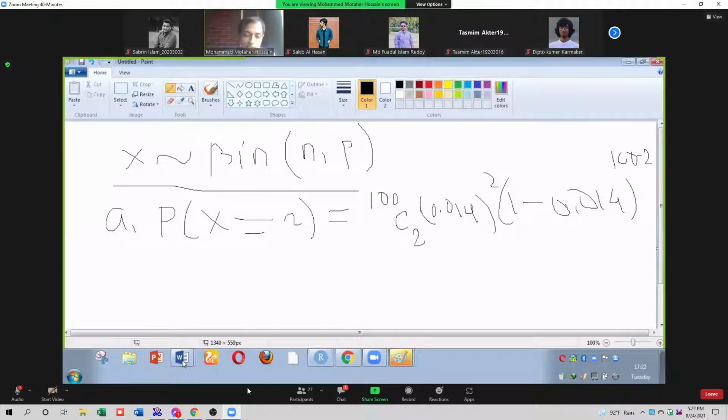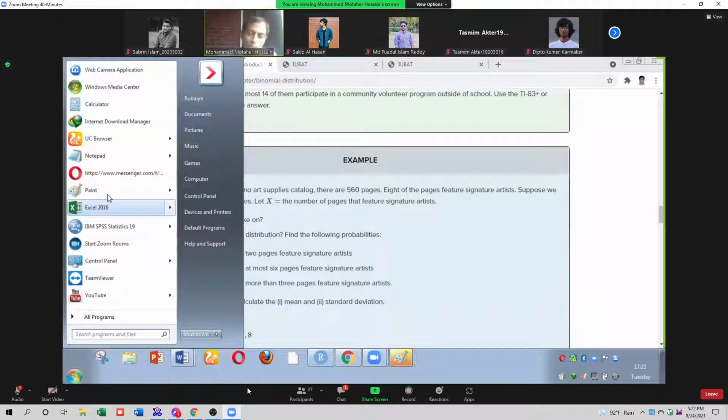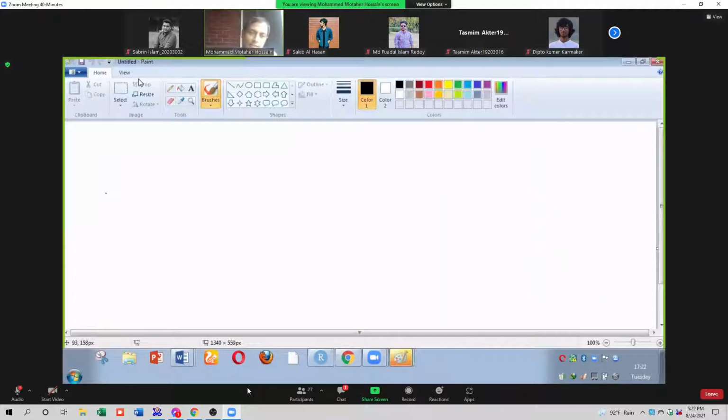Next question: using the formulas, calculate the mean, and second, the standard deviation. What is the mean of a binomial distribution? Mean equals NP, which is the expected value E(X).